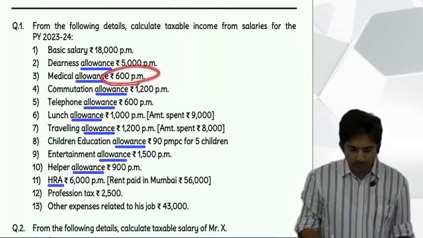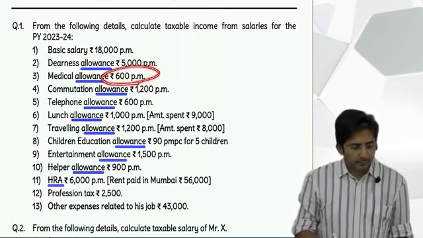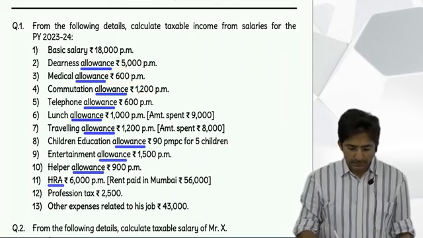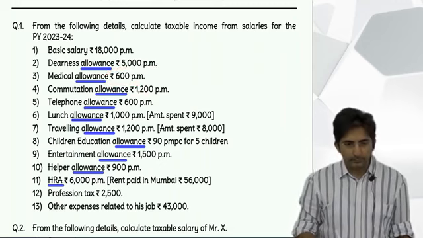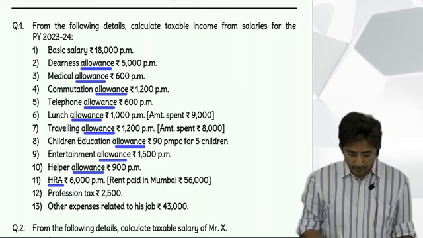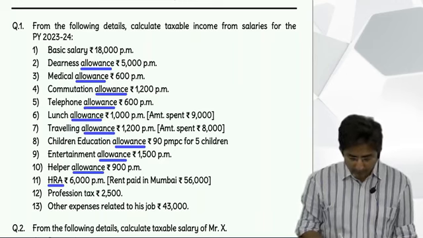$600 into 12. So that comes to how much? 7,200. Okay, then next is commutation allowance.